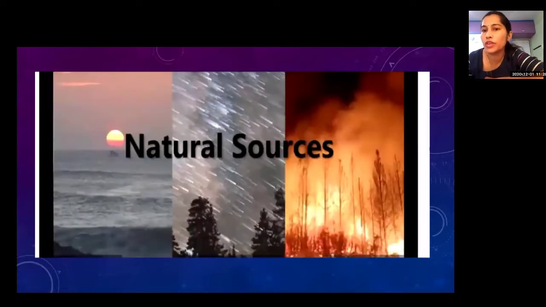Do you know which are the natural sources of light? That is sun, stars, fire. These are natural sources of light. You know that sun is the big source of light and it is natural. And there is another kind of source of light, that is man-made sources of light.